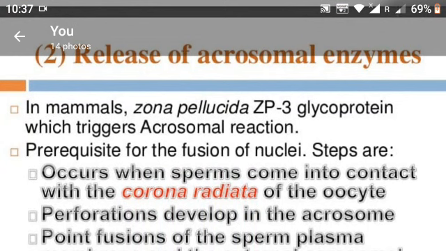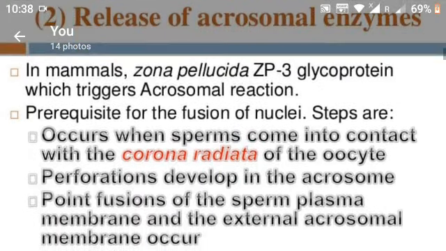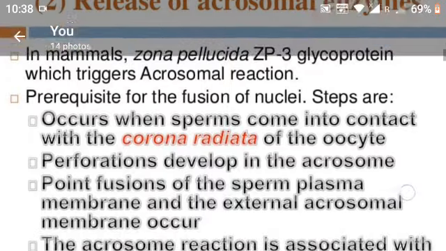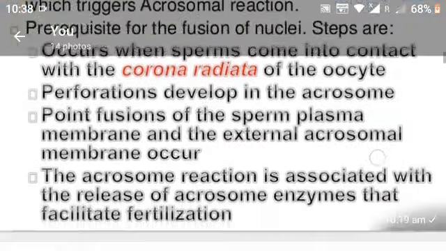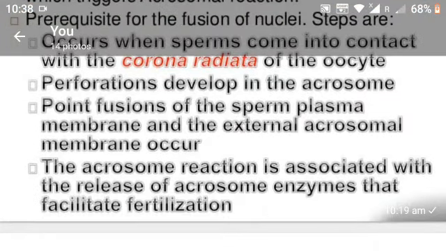the prerequisites for the fusion of nuclei, the steps are: first, it occurs when sperms come into contact with the corona radiata of the oocyte. Second, perforations develop in the acrosome. Next, point fusion of the sperm plasma membrane and the external acrosomal membrane occurs. Next process, the acrosome reaction is associated with the release of acrosomal enzymes that facilitate fertilization.